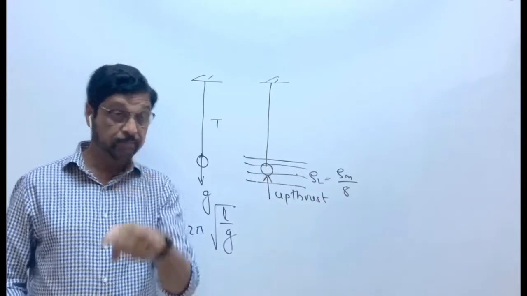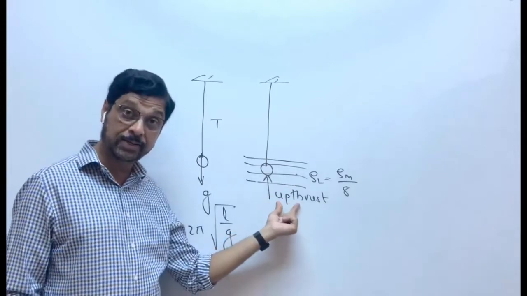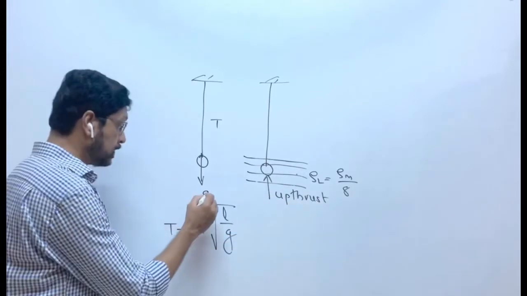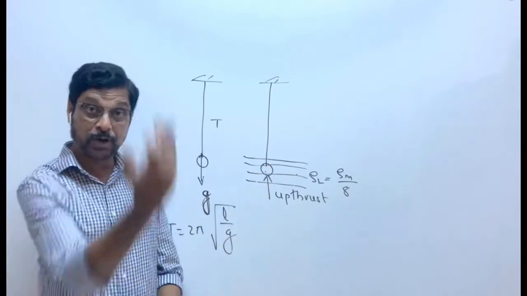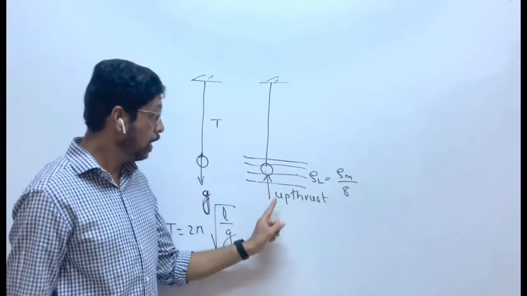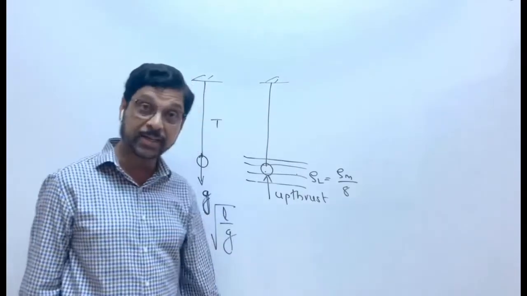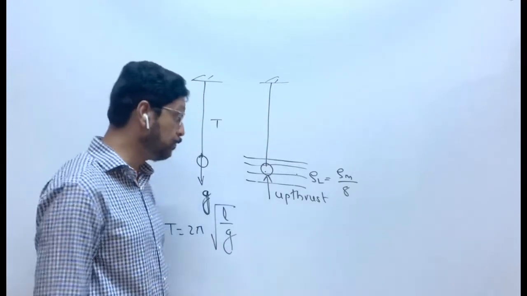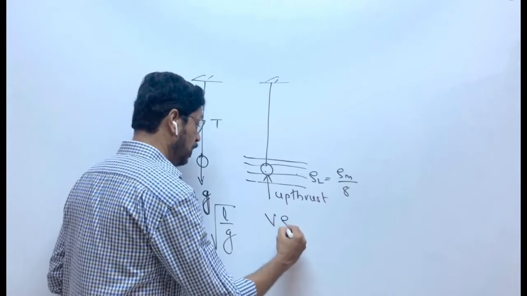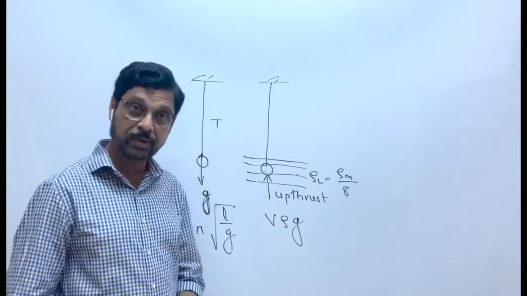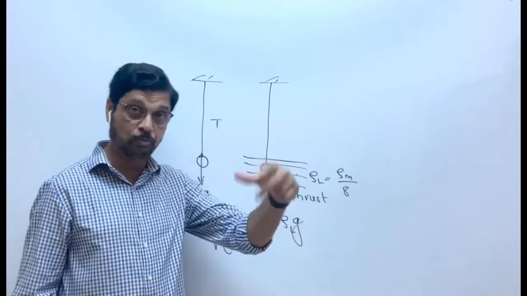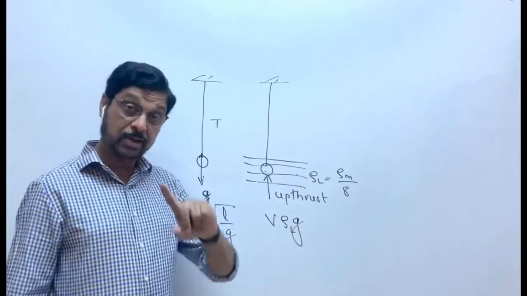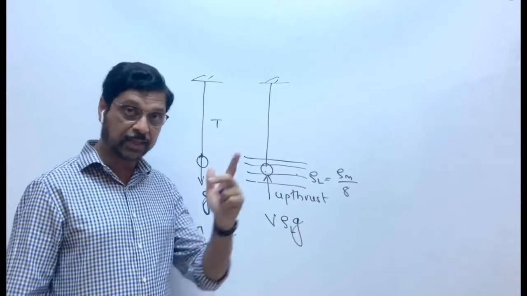Weight, not mass. Weight of the bob will decrease, means effective acceleration due to gravity will decrease here because an upward force is acting on it. How much upthrust will be acting on it? Upthrust, if you know, it is V rho g. Rho is density of the liquid and V is volume of the solid which is immersed. Archimedes principle, याद करो.